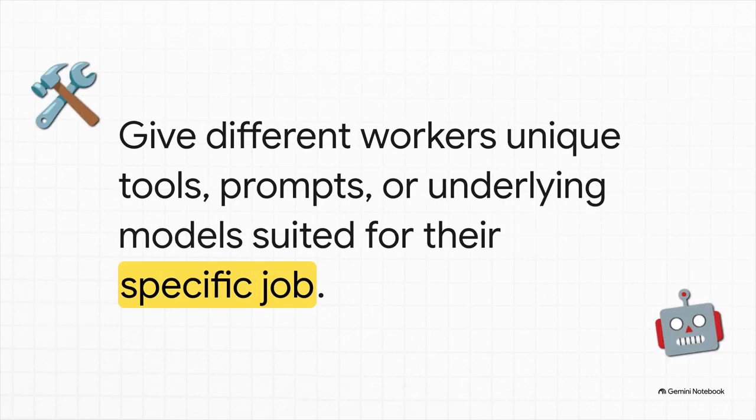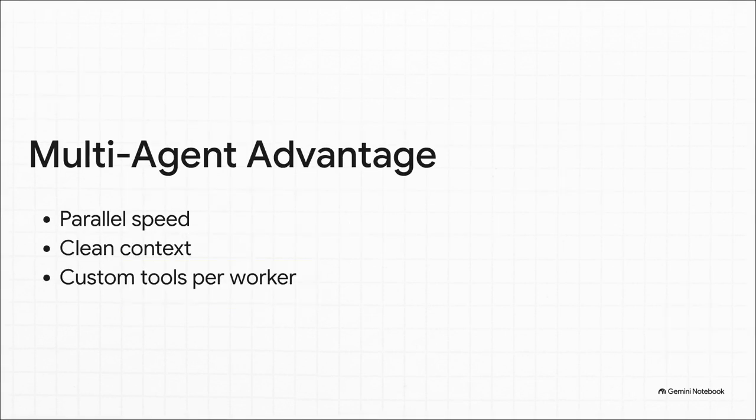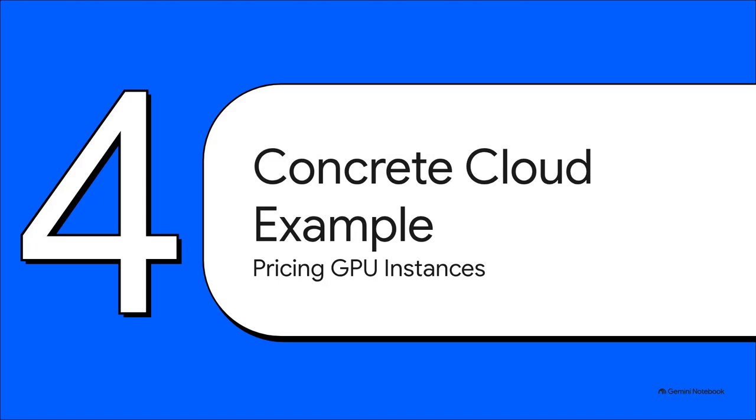Since these workers are totally independent, nothing is stopping you from giving them completely unique loadouts. You can arm them with different tools, custom system prompts, or even entirely different AI models tailored perfectly for the job. You could have one worker browsing the web while another worker right next to it is crunching Python code. So, just to recap these wins, you get parallel speed, razor-sharp focus, and custom specialization. If you're chasing reliability and performance in your apps, moving to this team model is, for sure, an absolute game changer. Let's look at how this actually works.